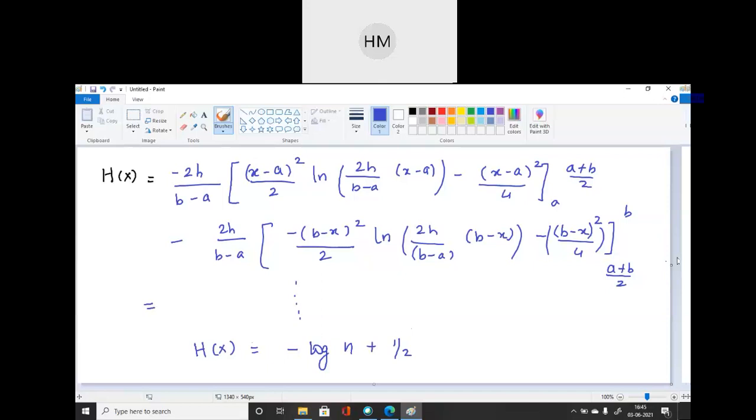So this is finished. Write down one example assignment question in your copy. Find the differential entropy h of x of the uniformly distributed random variable x with probability density function. This function is given to you.